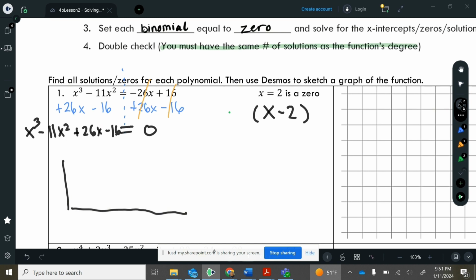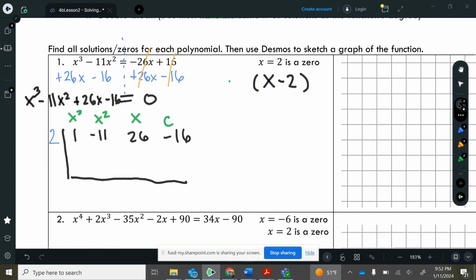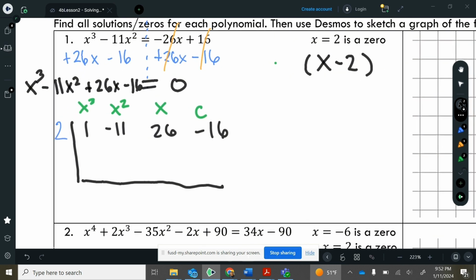So the number that goes out here, our k value, is going to be this number, change the sign, or this original number, don't change the sign. Okay, either way, it's going to be a positive 2. That's going to be our k value, positive 2. And then I like to do this. I like to label my columns x cubed, x squared, x constant term. Let's fill in the coefficients. 1, negative 11, 26, negative 16. And let's go ahead and do synthetic division.